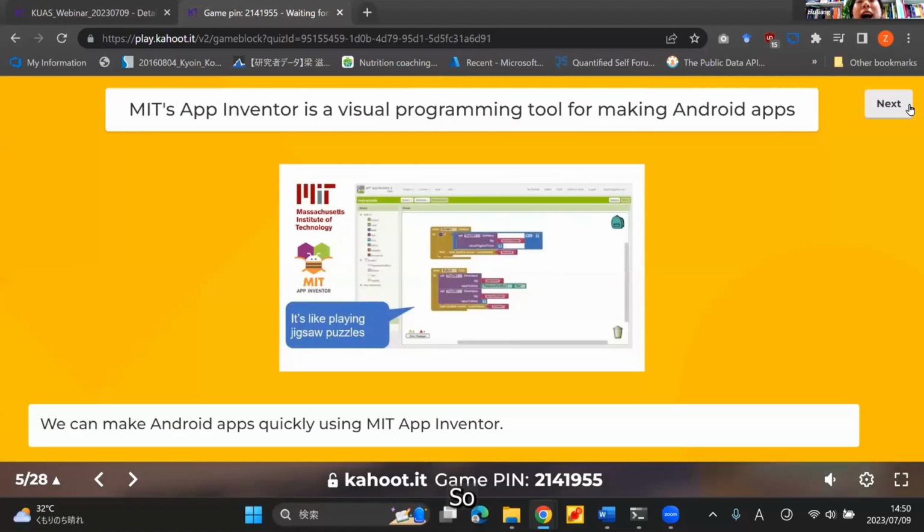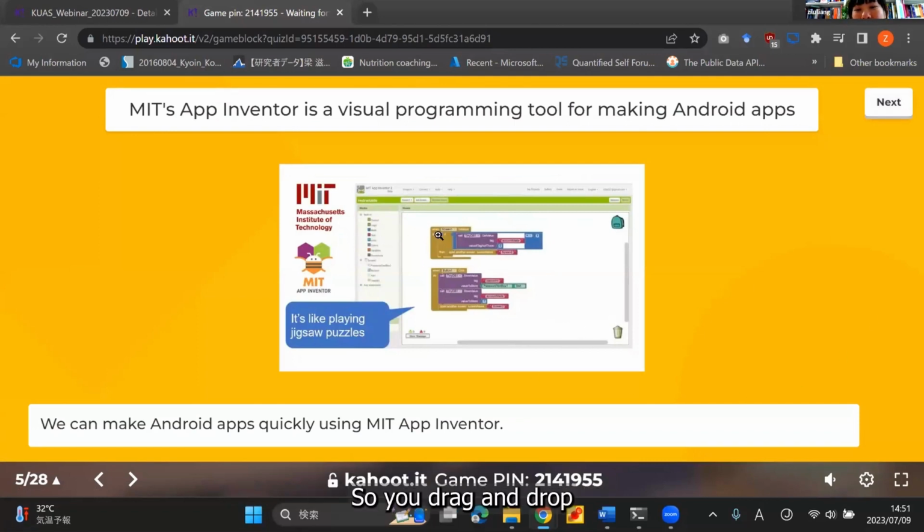But in this workshop, we're not going to use that sort of hardcore programming language because it takes time to get familiar with them. Instead, we're going to use App Inventor. As I said, it's like playing puzzles.